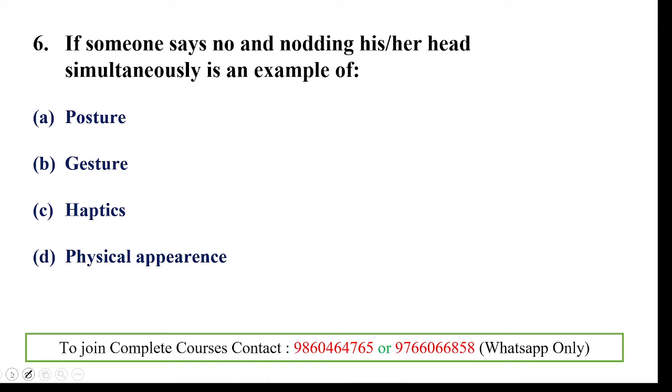If someone says no and nods his or her head simultaneously, this is an example of which of the following non-verbal communication? Here, when someone asks a question, we can say yes by nodding our head, and also say no by using our head like that. So these all are related to gestures. We make a gesture, and the other person thinks that it has a meaning. So when we nod our head, it says no and sometimes yes.